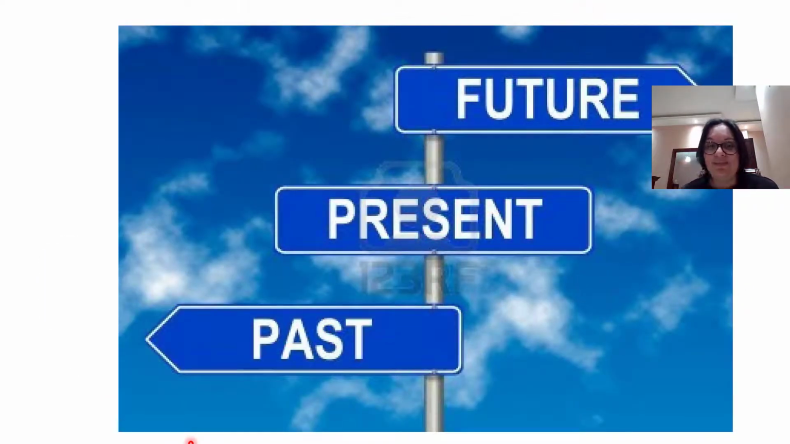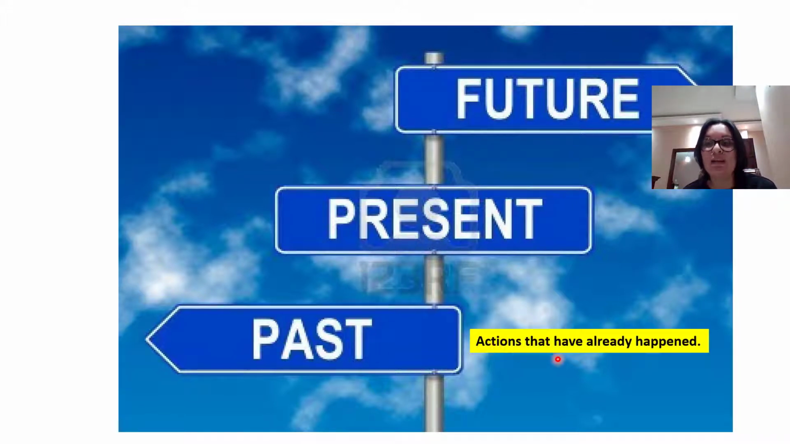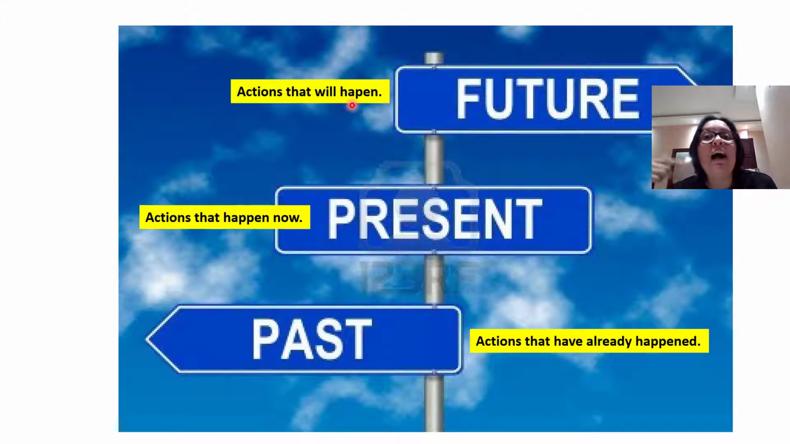So I know that you remember this. We can talk about the past, the present, or the future. Remember that past are actions that have already happened, yesterday, last week, last month. Present are actions that happen now. And future are actions that will happen tomorrow, next week, next year. So that is what we are going to review today. You already know this, so this is just a review.